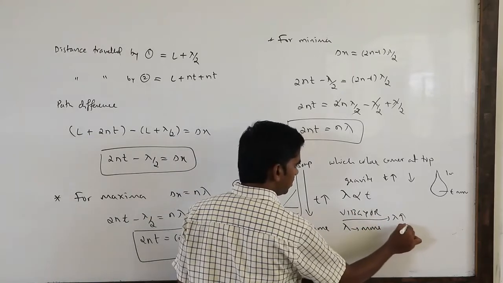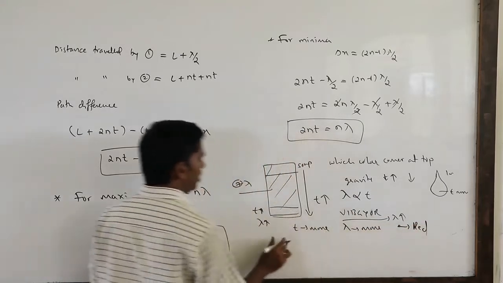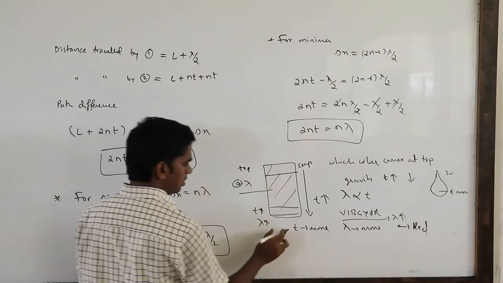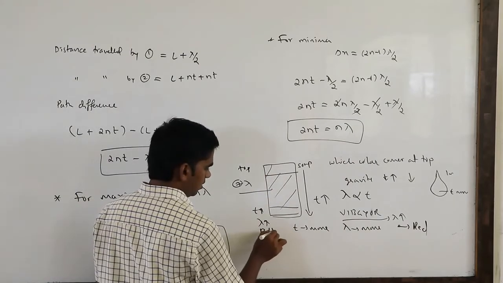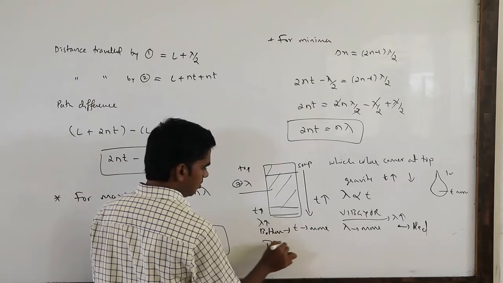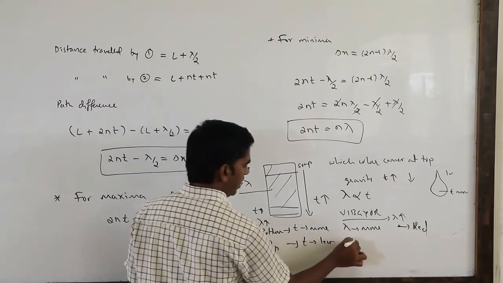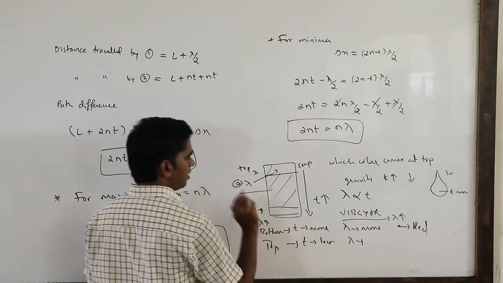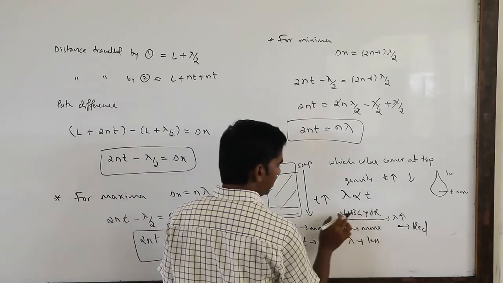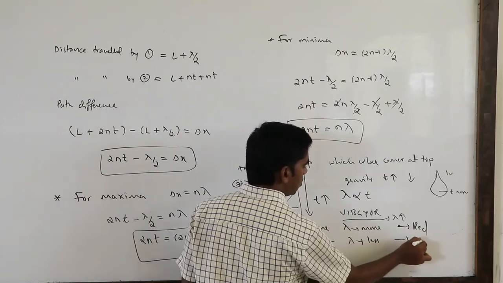Color is going to be red at the bottom. If you come to the top, what will happen? Thickness is less, so the wavelength that passes through is also going to be less. So less wavelength is going to be violet.